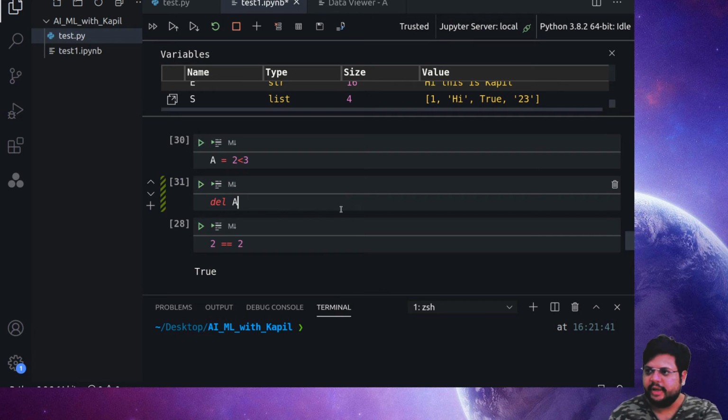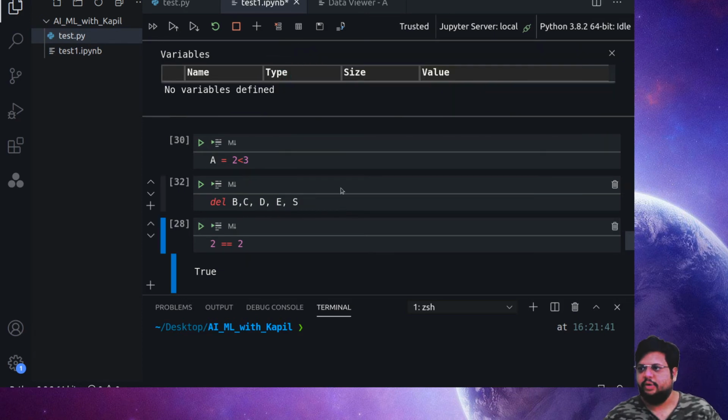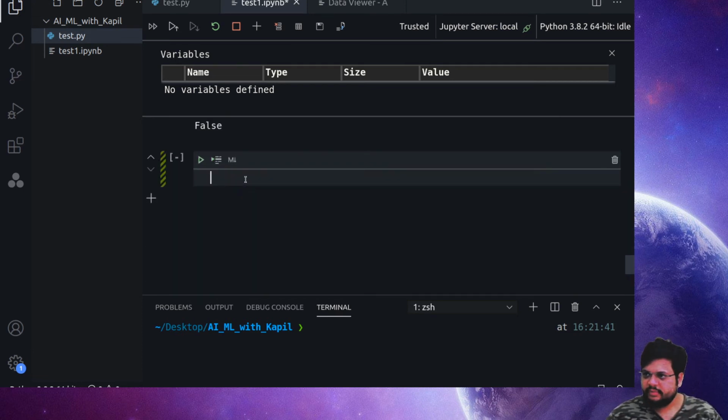At the same time, you can delete in such a way: I'm deleting B, C, D, E and S. Look, no variable is defined now, because we have deleted each and every variable there. Correct. Now let's see the AND and OR operations.